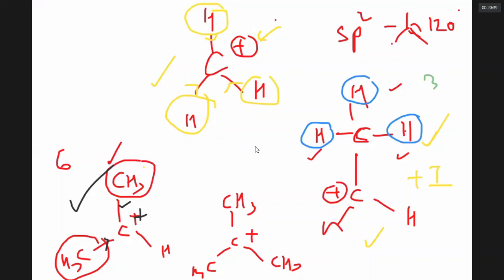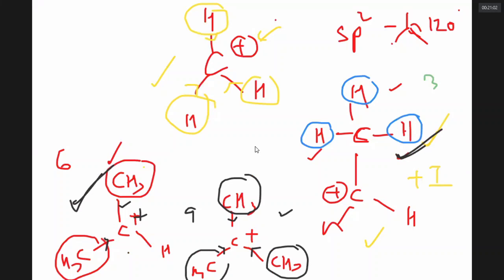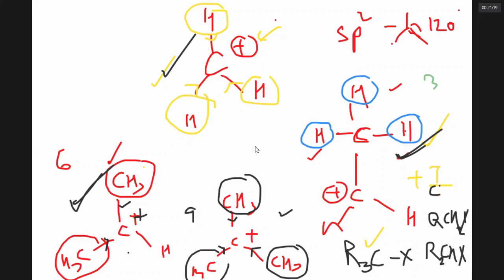Now, in the case of tertiary carbocation, there are 3 alpha carbons with 3 alpha hydrogens each. So it can have 9 hyperconjugation forms, and each methyl can also have electron releasing inductive effect. Due to this, tertiary carbocation is more stable, more readily formed than secondary carbocation, which is more stable, more readily formed than ethyl carbocation, which is more stable, more readily formed than methyl carbocation. Therefore, the order of reactivity is definitely this: tertiary alkyl halide is more reactive than secondary alkyl halide, which is more reactive than primary alkyl halide, which is more reactive than methyl.